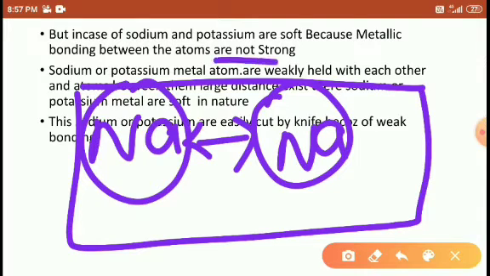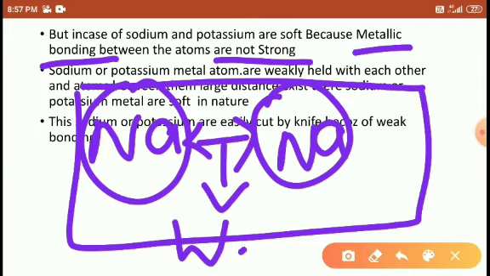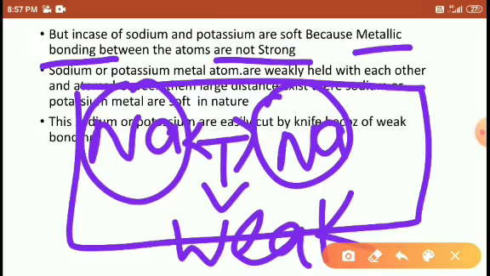The metallic bonding is not strong here, it is weak. Due to the weak bonding, one sodium atom is weakly held with the second sodium atom. So that's why it is easily cut by a knife, and it is soft in nature.